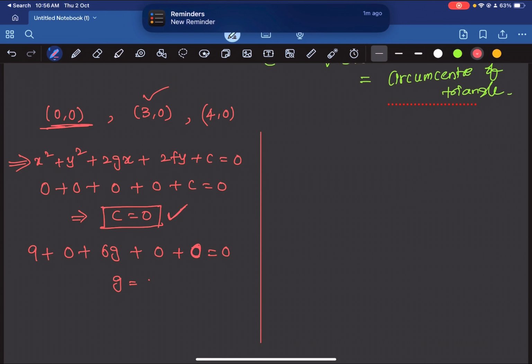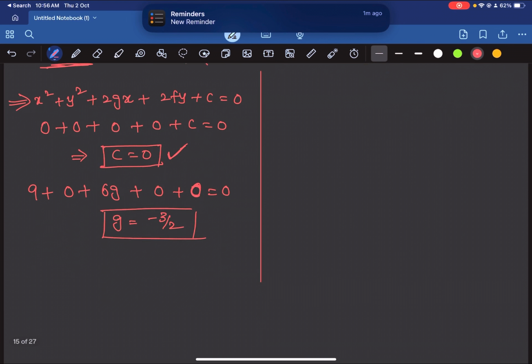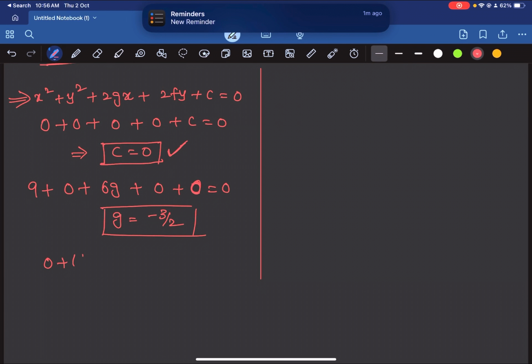So g will be minus 3 by 2. Similarly, substitute this point. Then you'll get 0 plus 16 plus 0 plus 8f plus c is 0. So this will be 0. So f is simply minus 2.